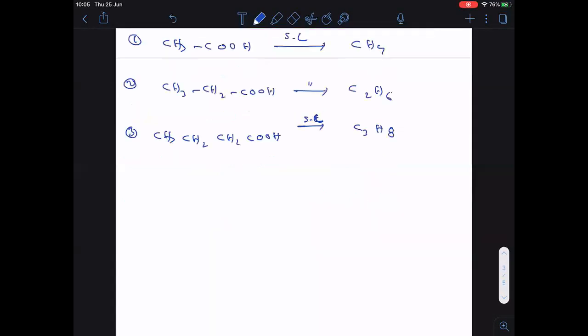Now, for example, try to answer this question. I want C2H4, ethene. Ethene should be prepared. So what is the reactant required here? Hope you are able to understand these examples.